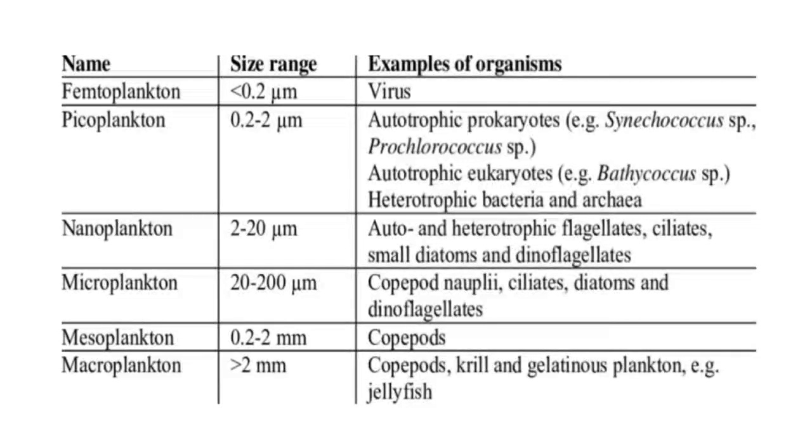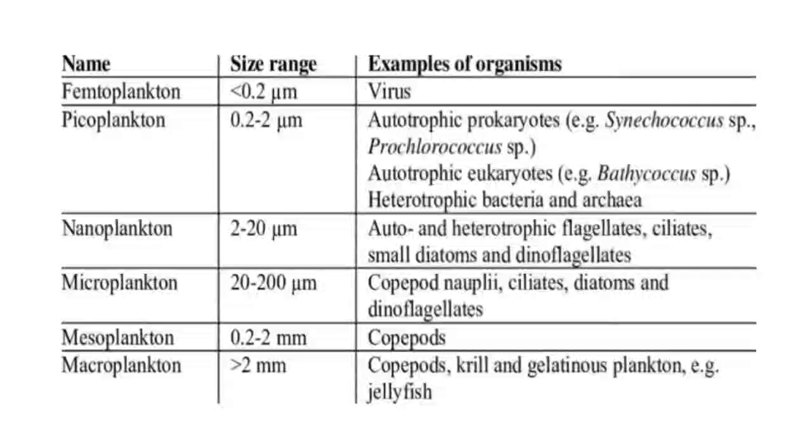The next one is the nanoplankton, 2 to 20 micrometer. They are autotrophic and heterotrophic flagellates, ciliates, small diatoms, and dinoflagellates. Microplankton, 20 to 200 micrometer. Example copepod nauplii, ciliates, diatoms, and dinoflagellates.